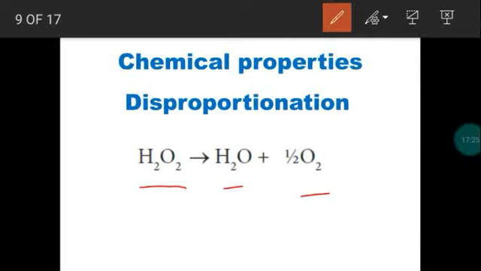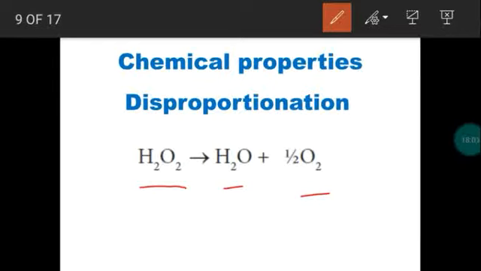Okay, then how will you store hydrogen peroxide in the laboratory? In our laboratory also we use hydrogen peroxide. Will you take hydrogen peroxide in a glass bottle or a plastic bottle? This is one more question. Usually hydrogen peroxide will be kept in plastic bottles, and will not be stored in glass bottles. When you take other substances, other solutions, usually they will be in glass bottles, right? But hydrogen peroxide will be stored in plastic bottles.